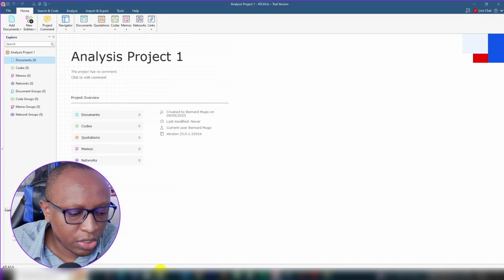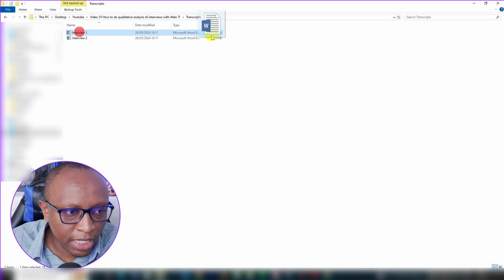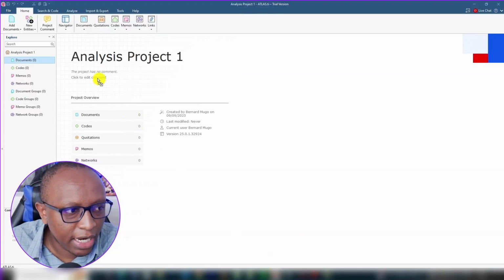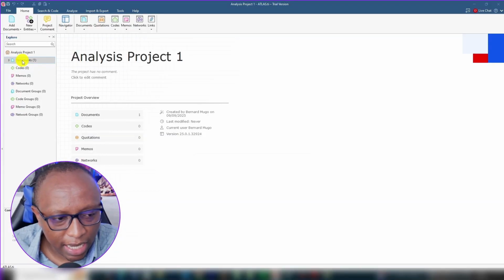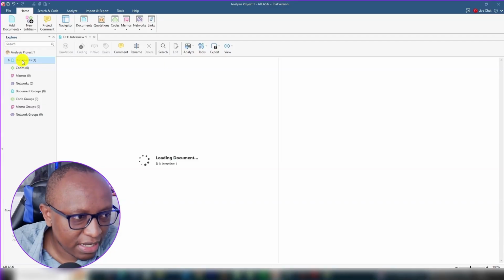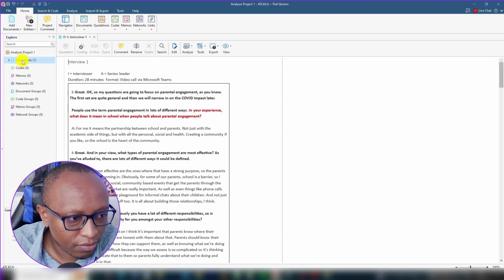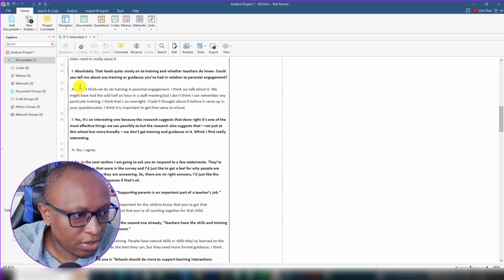The first way to import one of my transcripts is to drag and drop it inside the document section in ATLAS.ti. So by dragging and dropping, ATLAS.ti is now importing my document. You can see I have one document now. That's how I import a document.